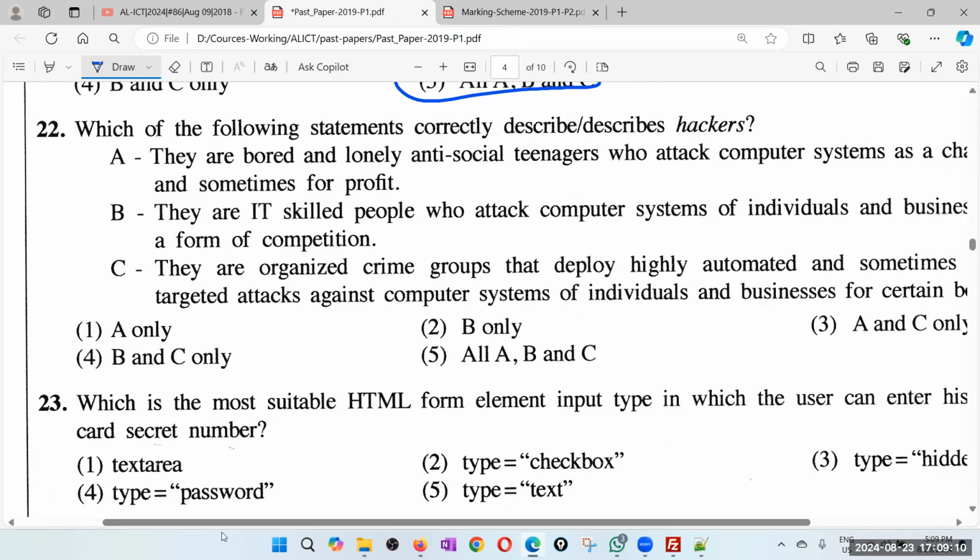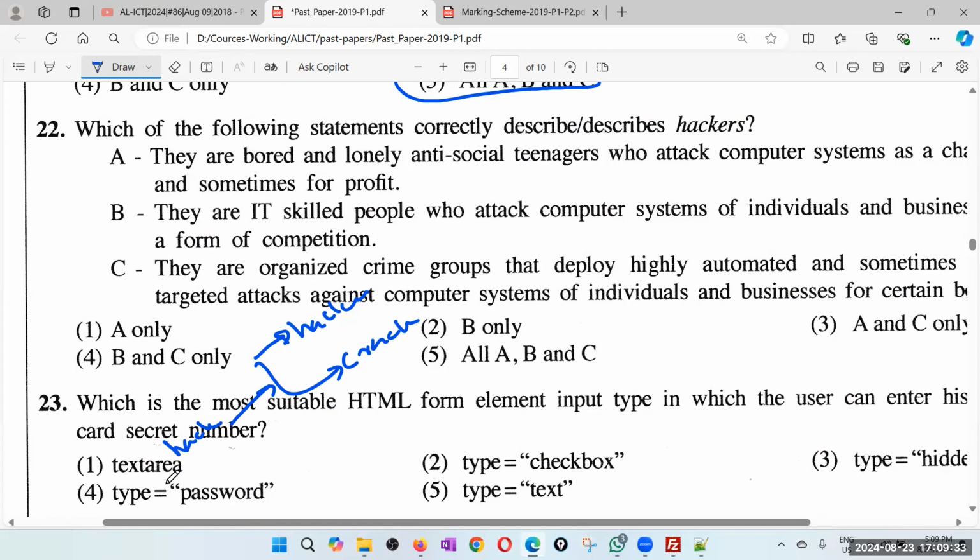Okay. Remember, there are two words, hacker and cracker. Sometimes we commonly use the word hacker for both, but technically this is hacker, this is cracker. Sometimes both are called hackers. That is in general, but I don't know whether the answer is going to be specific.